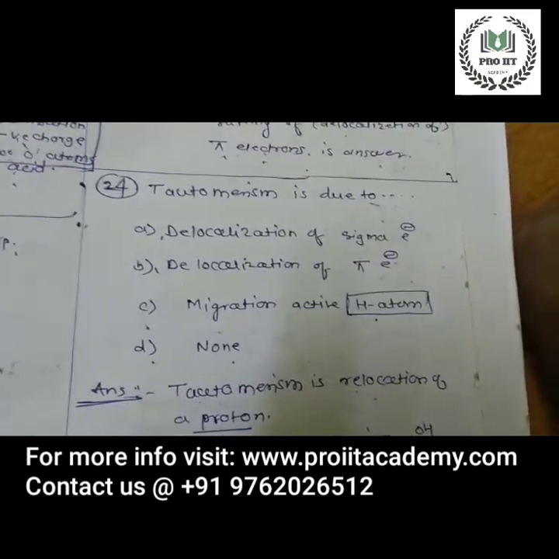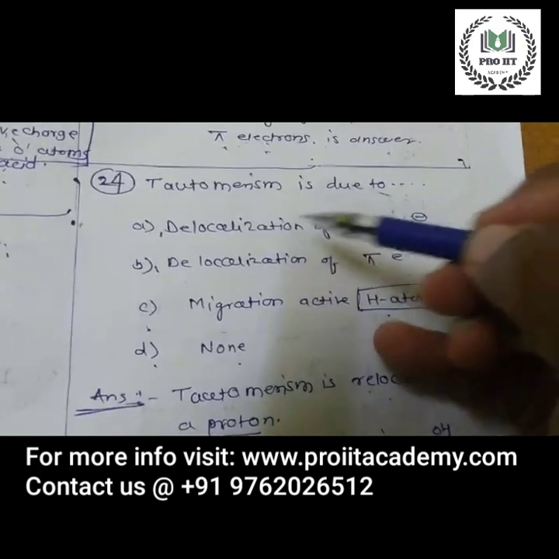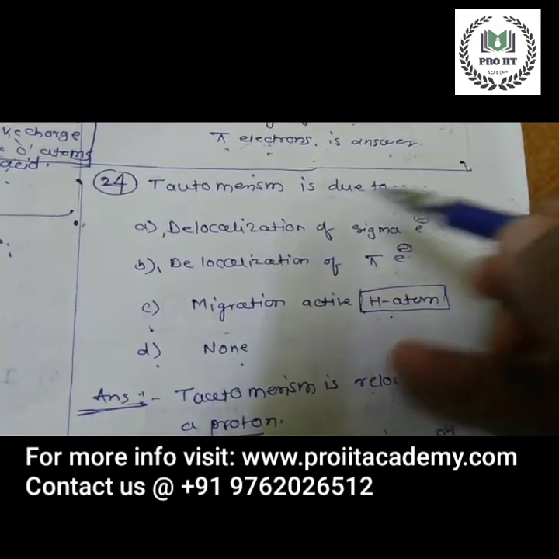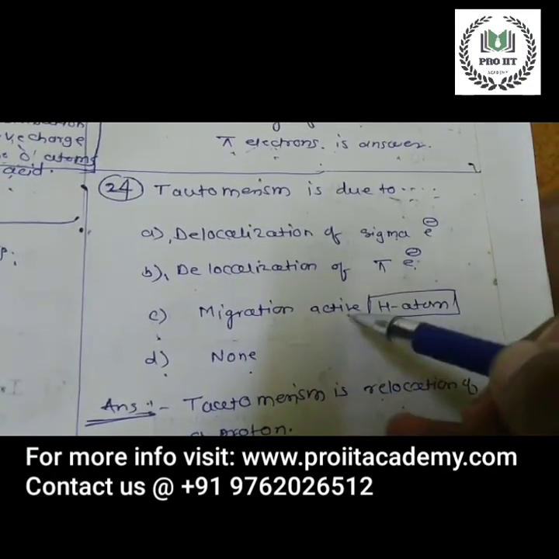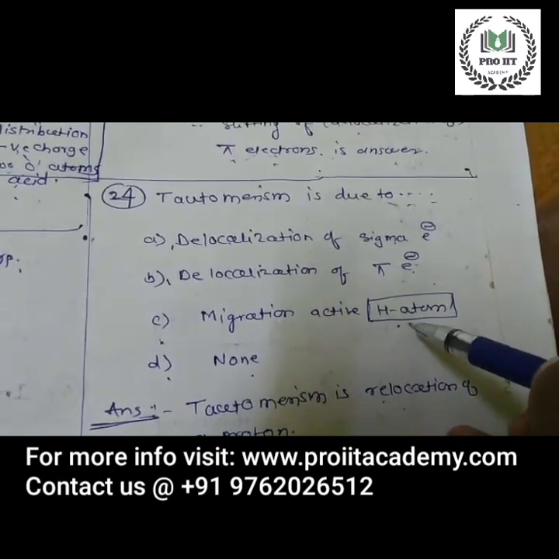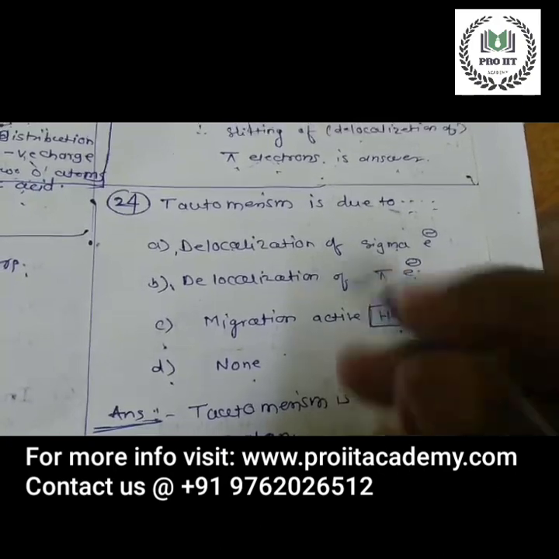Next question. Tautomerism is due to dot dot dot. Option A, delocalization of sigma electron. Option B, delocalization of the pi electron. Option C, migration of the hydrogen atom. Option D, none of the above.